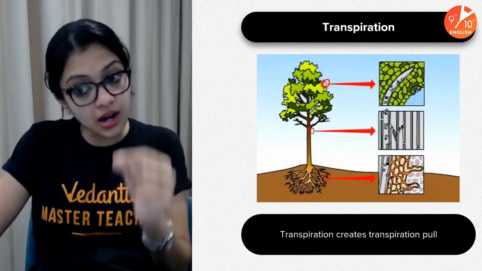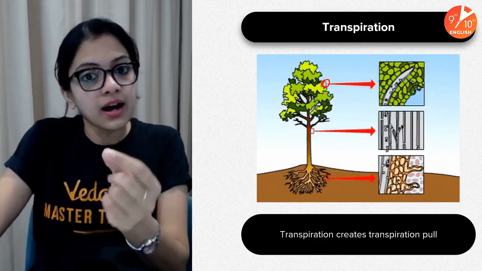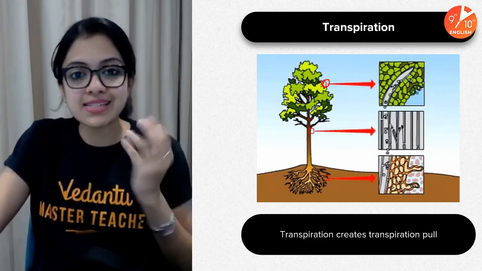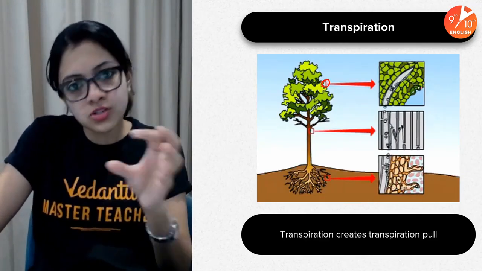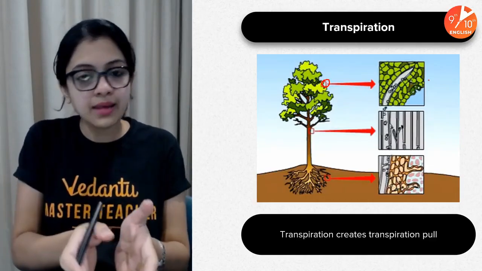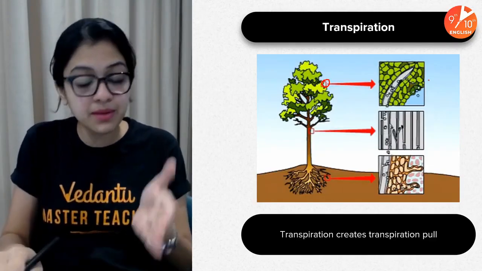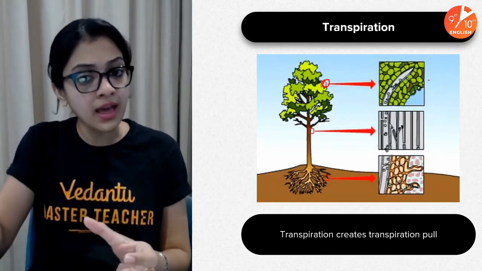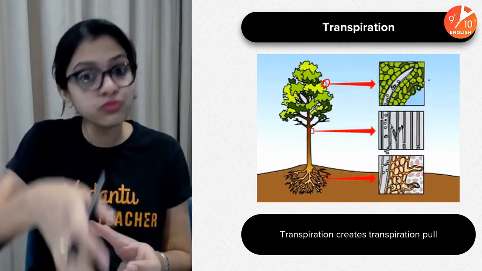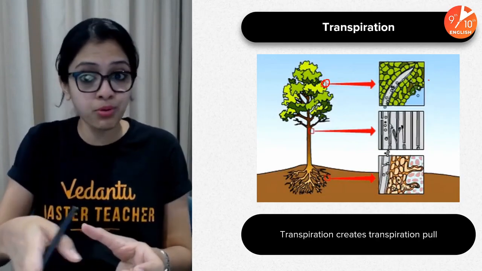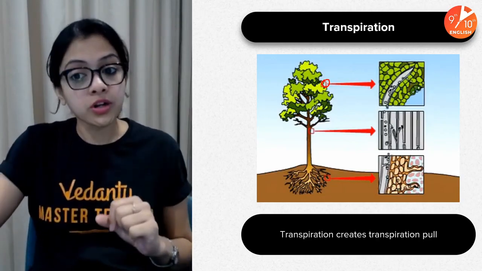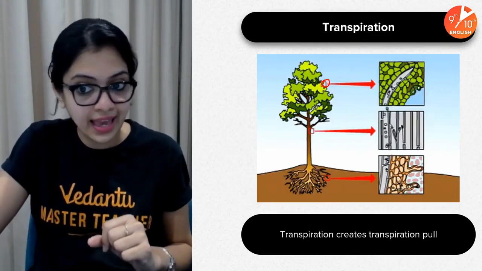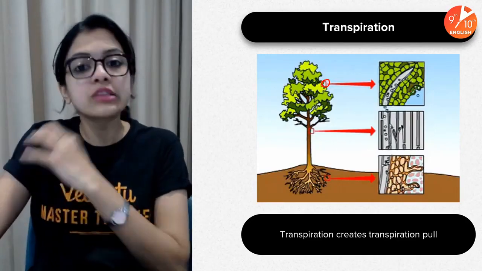Now, when a molecule of water gets lost, an empty space is created there, because it's pretty much like how an employee resigns from a company, from an important post, and there is a vacancy created there. Immediately somebody has to be recruited to fill in that vacancy, fill in that post, something like that. Okay, water molecule which is at the very end, it gets lost through transpiration.